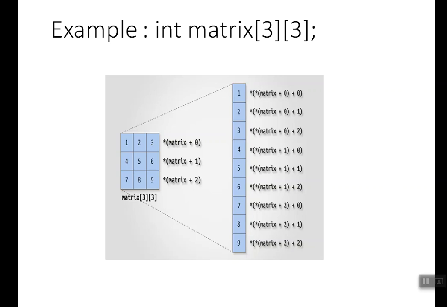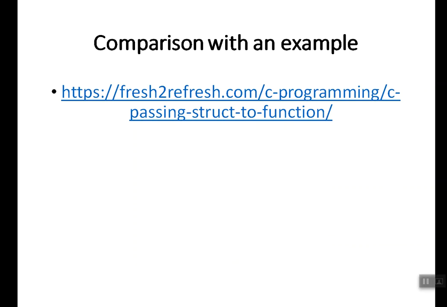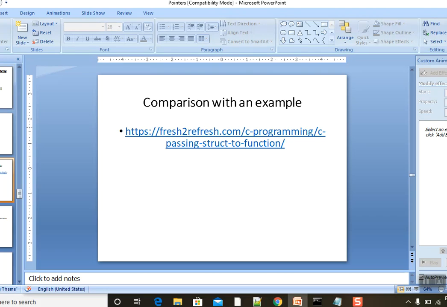Just go through this diagram. This diagram will clearly tell you how to access it. That is row value plus column again star. So we'll stop the first part of pointers with this. We'll see the rest of the